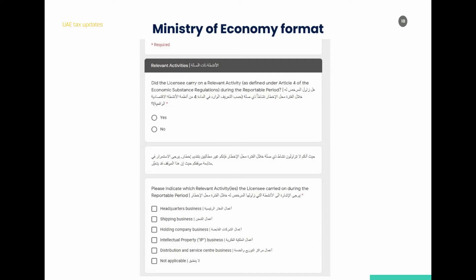The other 4 activities, for example, banking business and lease finance business, come under the central bank. Then the insurance activities come under the insurance authority, and the investment fund business comes under the security and commodity authority. So that's the reason. For the other 4 activities, you have to go to those regulatory authorities to file for mainland licenses. For these 5 categories, this is the format to be used.